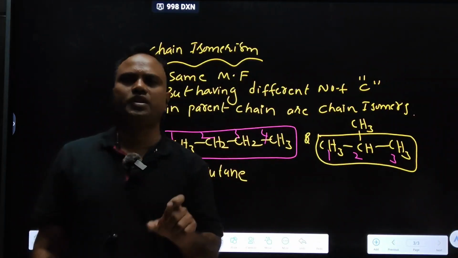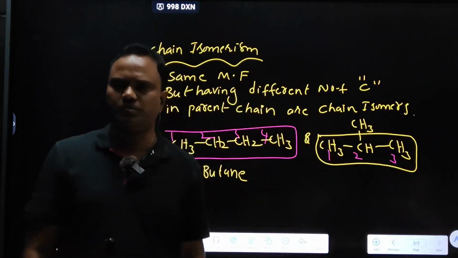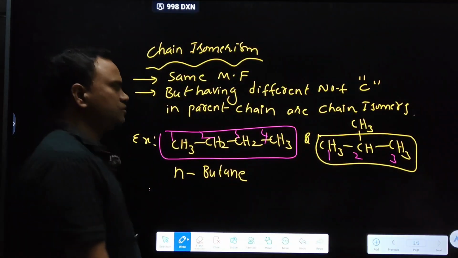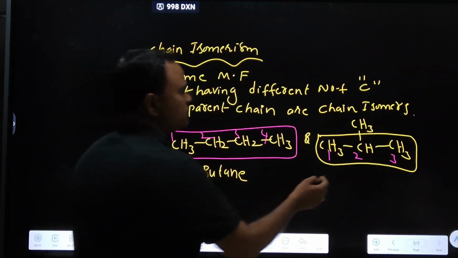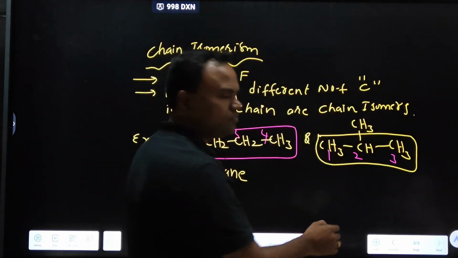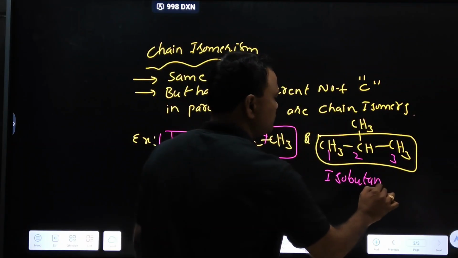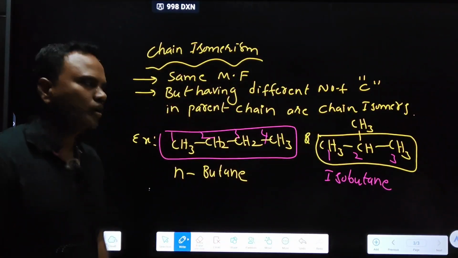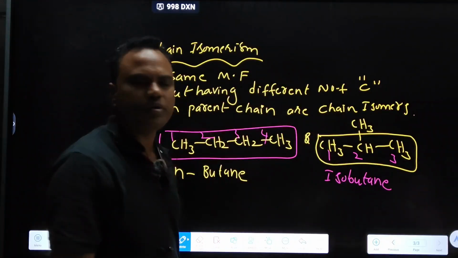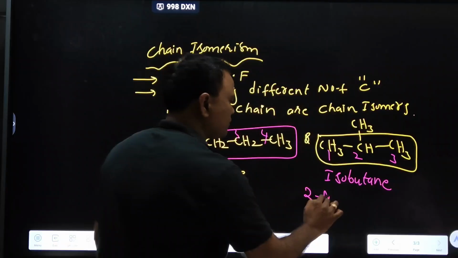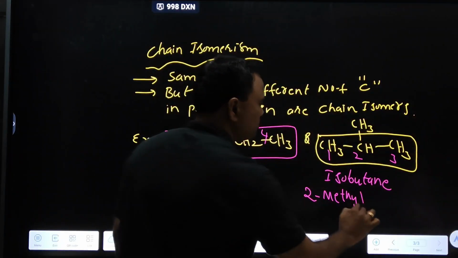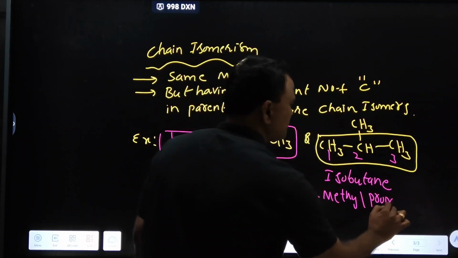So these are chain isomers: n-butane and isobutane. Isobutane is the common name, or 2-methylpropane, the IUPAC name.